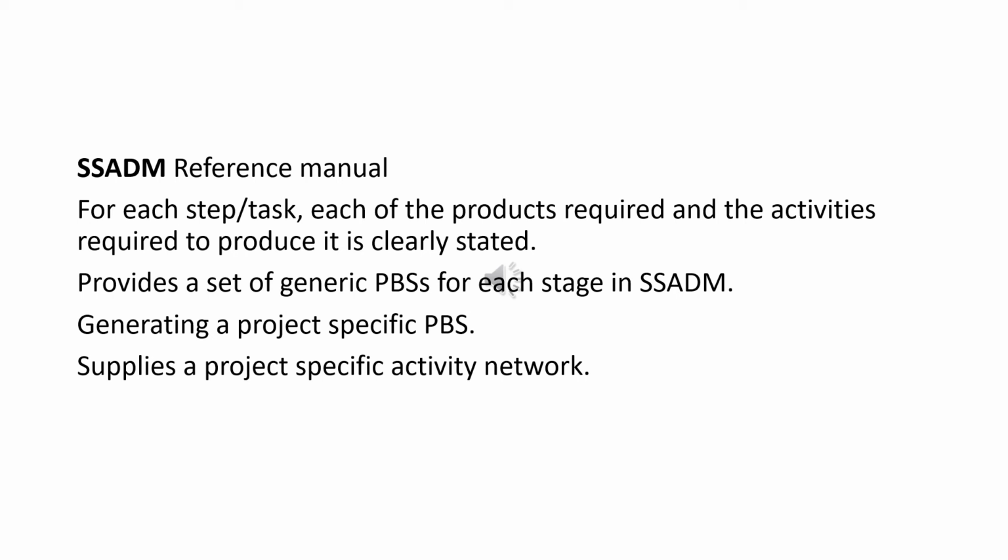For example, the SSADM reference manual provides a set of generic product breakdown structures for each stage in SSADM, which can be used as a basis for generating a project-specific product breakdown structure.